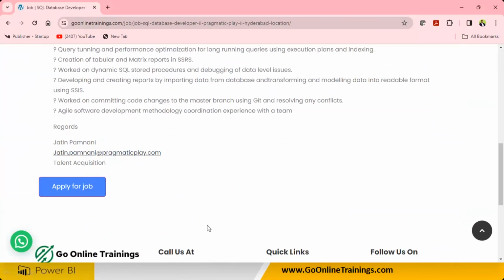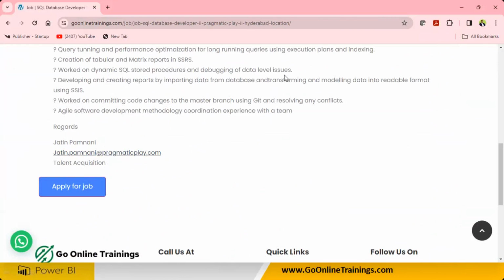So if you have 10 years of ICICI Bank experience, and you're still working as an account manager, you can say I have 10 years of experience in the banking domain, and 4 years of experience in MSBI, Power BI, SSIS and SQL. That's it. Clearly, you have to mention this in your CV.